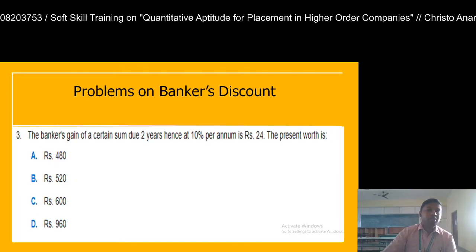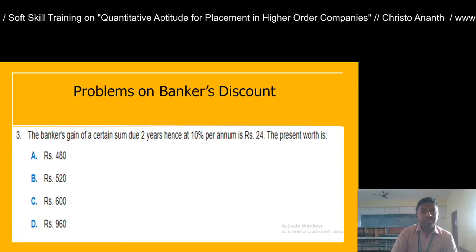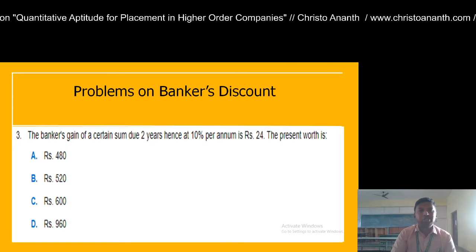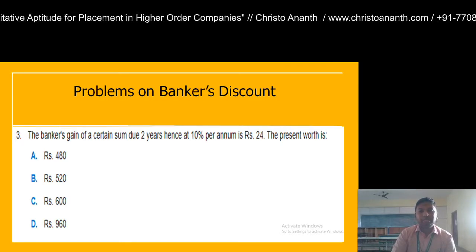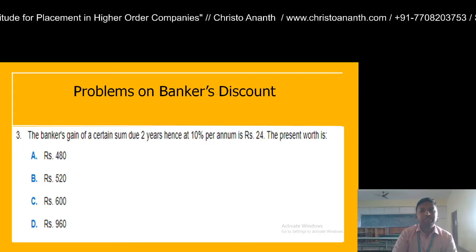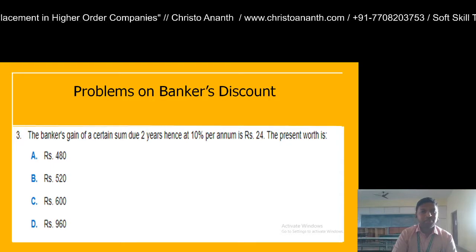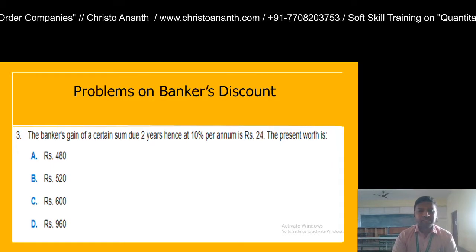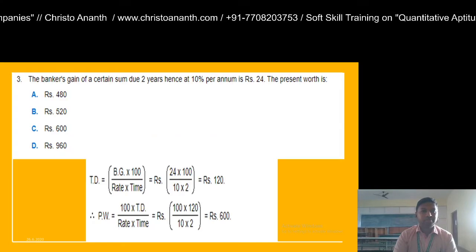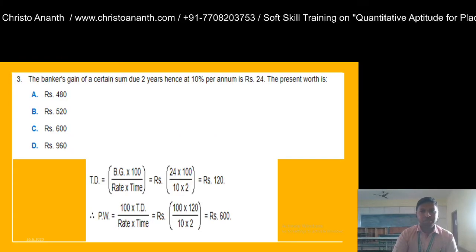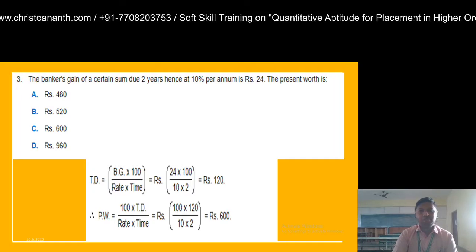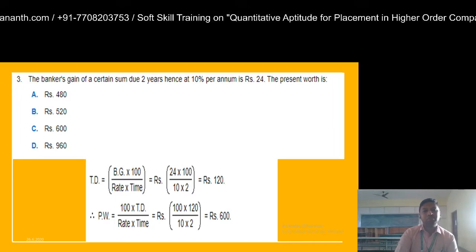Next, we are going to go to the next question. The banker's gain of a certain sum due 2 years hence at a 10% rate of interest is rupees 24. The present worth is? You are given 4 options: 480, 520, 600, and 960. What you are going to do is calculate the present worth. Before going into present worth, first of all you should know the true discount.